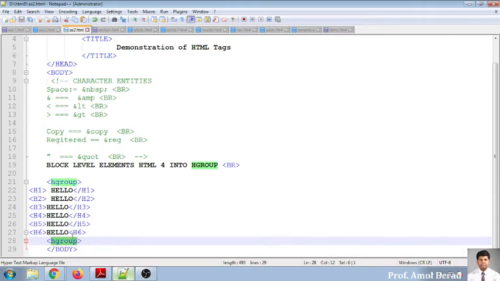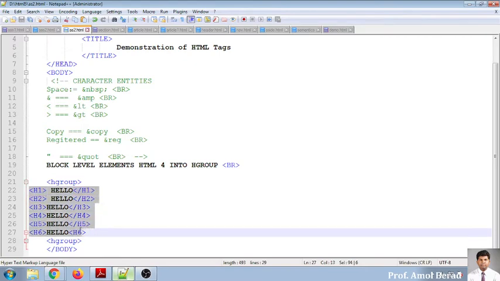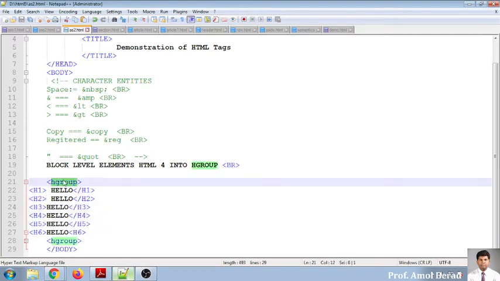But we need to follow some semantic whenever we are working with HTML5, and this is one of the semantics: the block level elements should be written within an H group. So H group means header groups are being integrated with one another. Are you clear with this? Yes or no? Yes, sir. Okay.